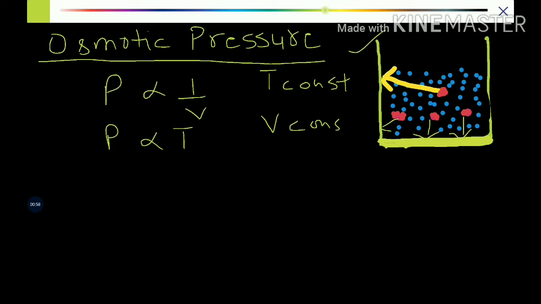That means osmotic pressure also will be inversely proportional to volume, and osmotic pressure will also be directly proportional to temperature.